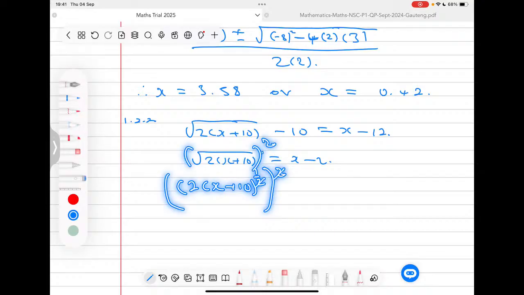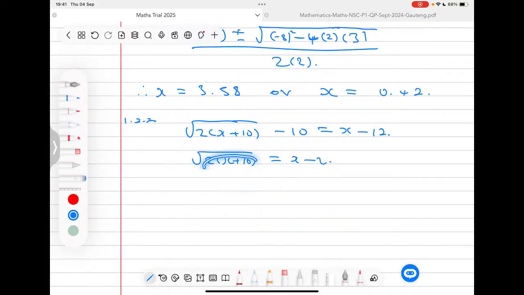So the 2 and the 2 would cancel. Then I'm only going to be left with this number that is inside the square root. So here I'm going to have 2x plus 10, but this side here I'm actually going to have x minus 2 squared. I hope that makes sense.